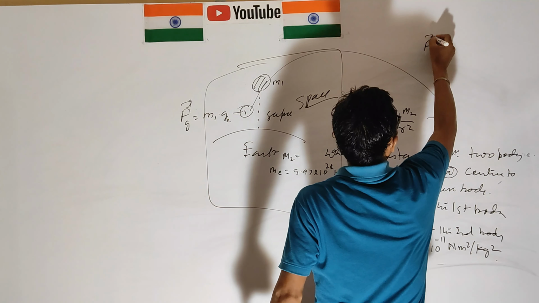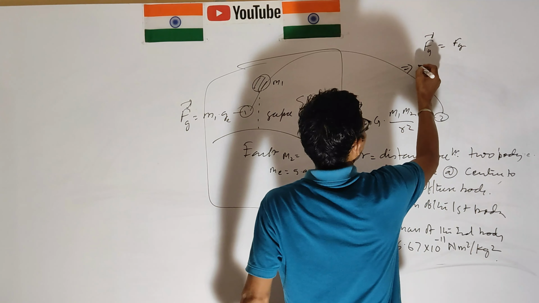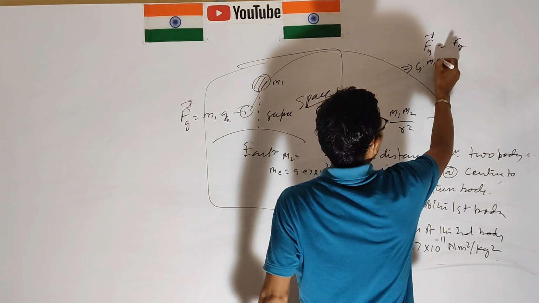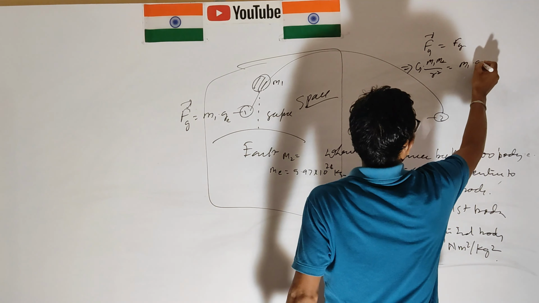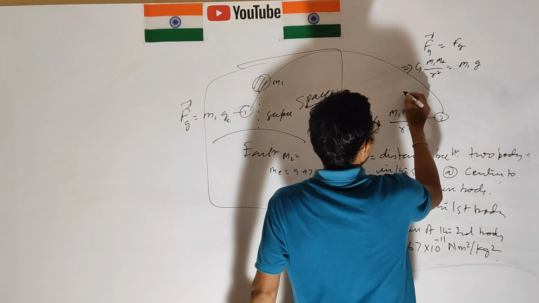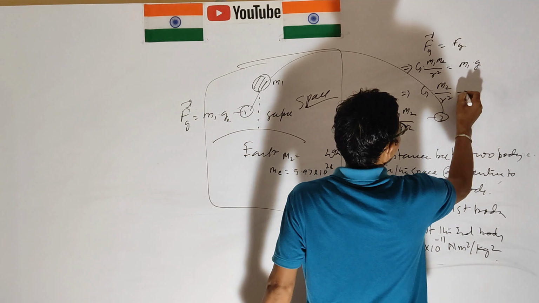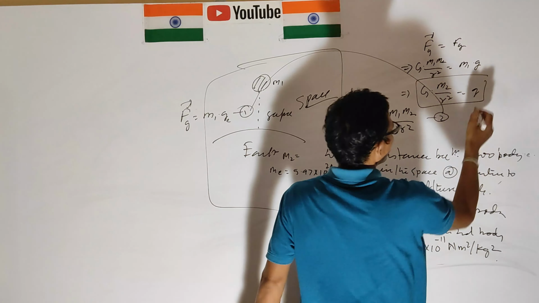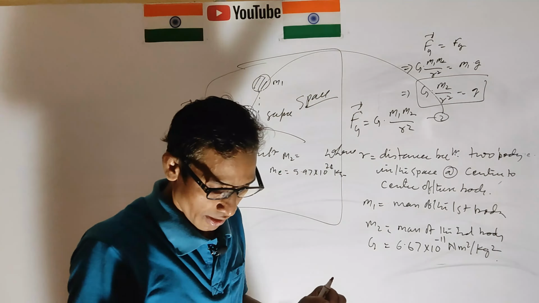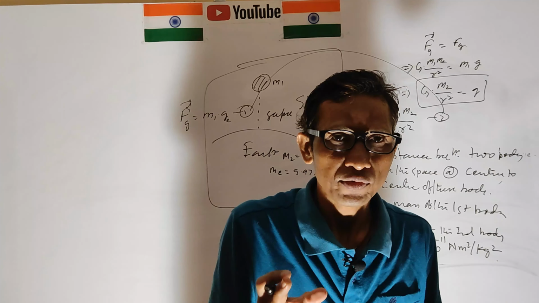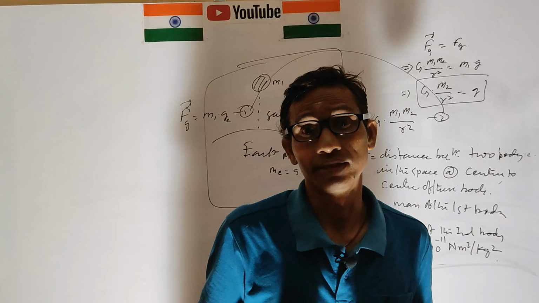So Fg equal to Fg: G m1 m2 over r square equals m1 into g. So m1 is cancelled, then G m2 over r square is equal to g. This is the equation we use to find the gravitational field of the earth.